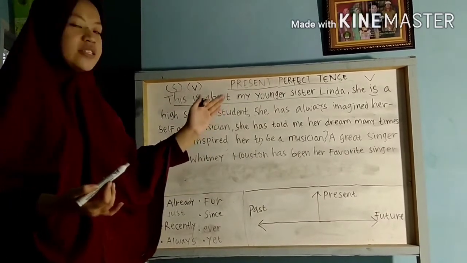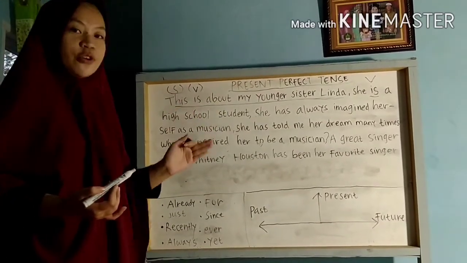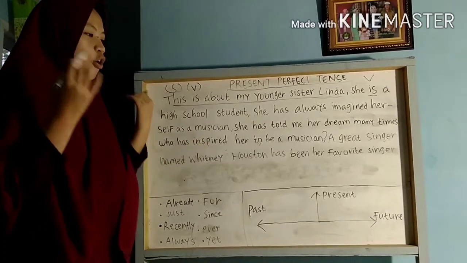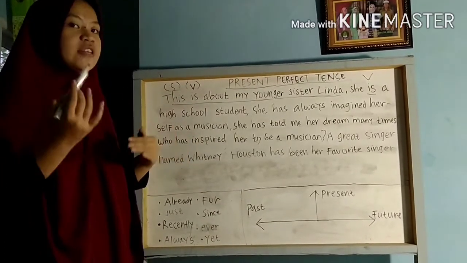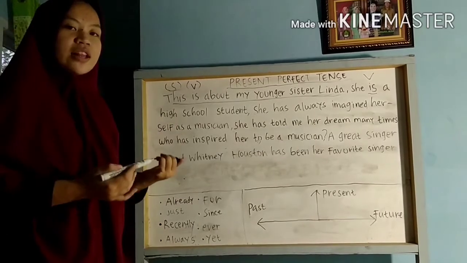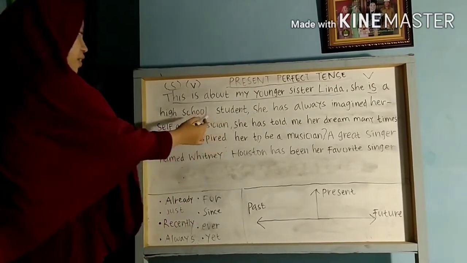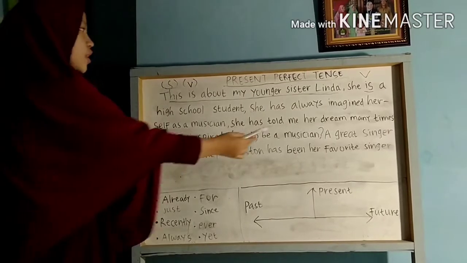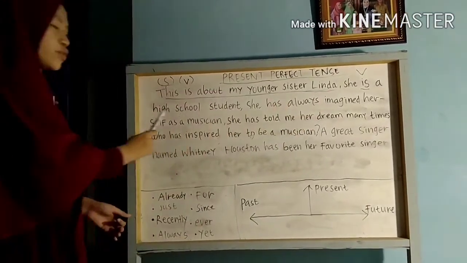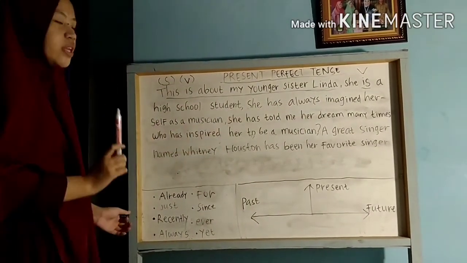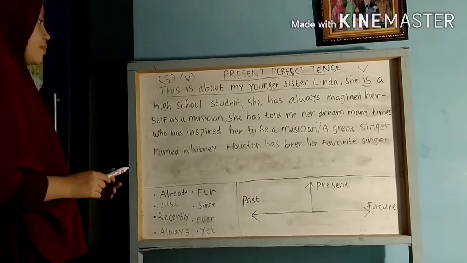The form of this simple present is the nominal form. All of the tenses have nominal and verbal forms, and this here is nominal. So next, she is a high school student. This is also the nominal form of simple present tense.